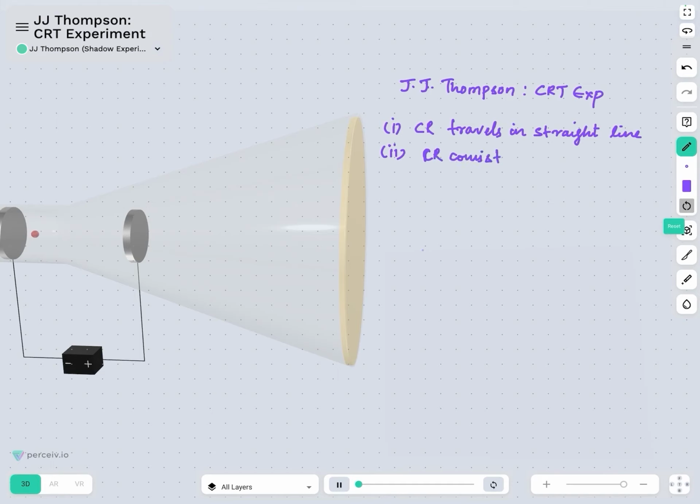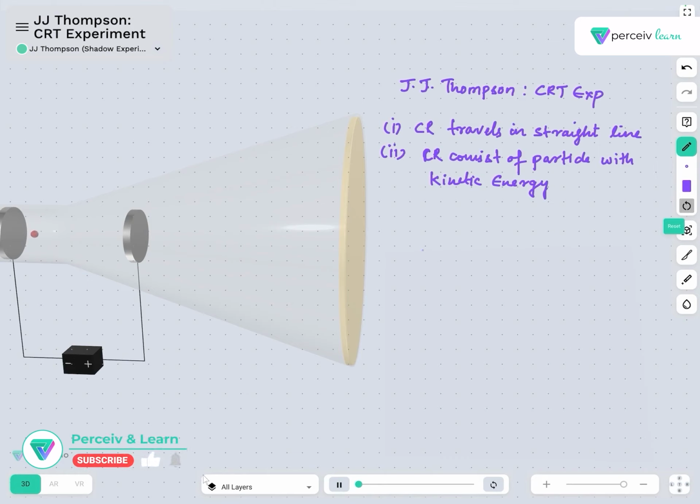Cathode ray consists of particles with kinetic energy. The shadow experiment tells us that cathode ray travels in a straight line. The moving of a wheel in the cathode ray concludes that it consists of particles with kinetic energy.